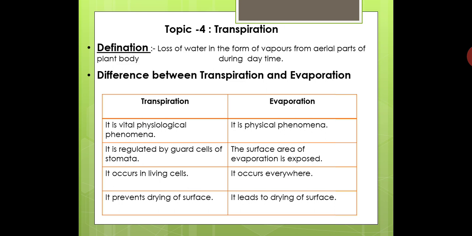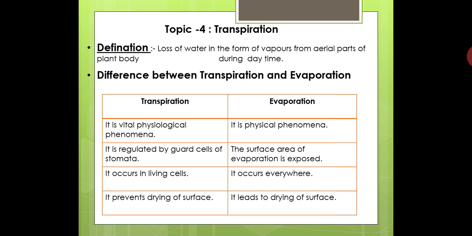That water is not directly given into the atmosphere, but it is condensed and converted back into liquid water. And that liquid water is again reabsorbed by the plant for its metabolism. So there is efficient utilization of water. In this type of transpiration, only a trace quantity of water is lost from the plant body, and the cutin or cuticle layer reduces or checks the water loss. That type of transpiration is called cuticular transpiration.